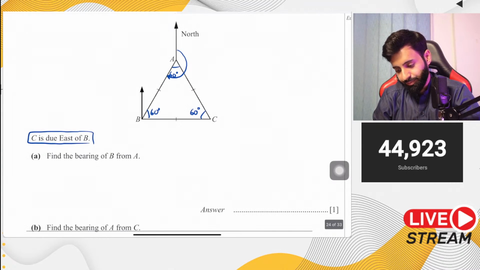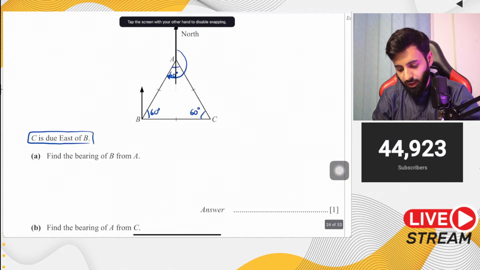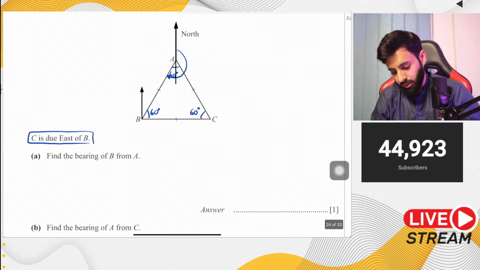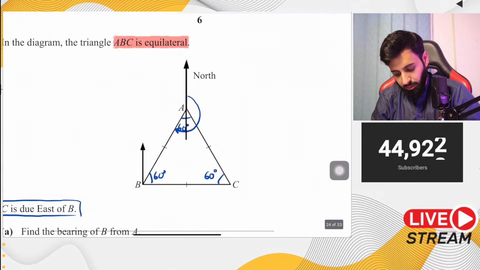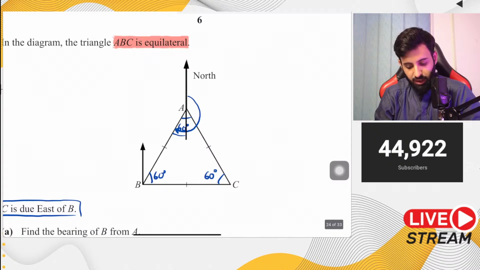Here's what you can do. If you extend the north that you already have at A, you can then find out what this angle is. Now how do you find out this angle? You need to know what this angle is.